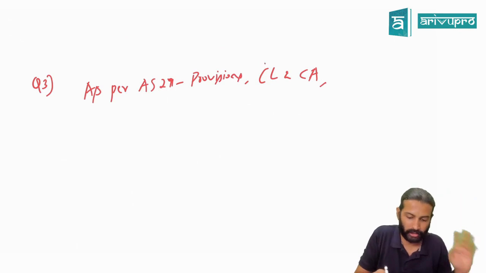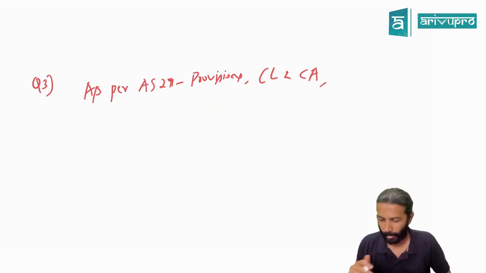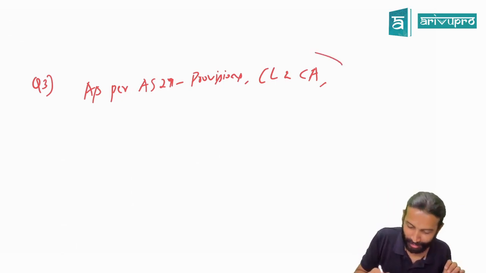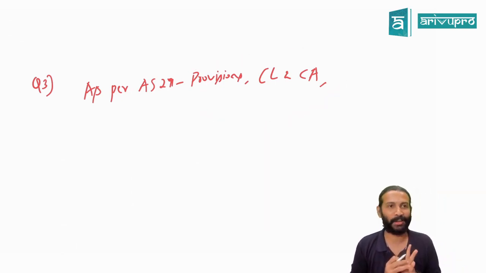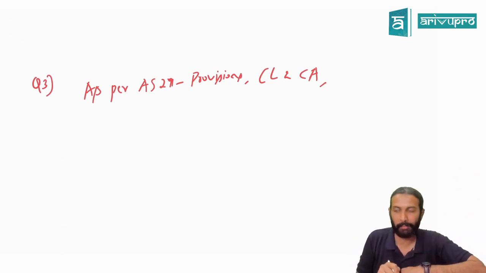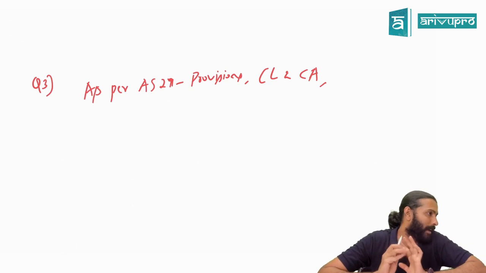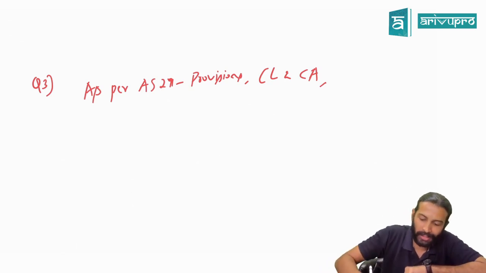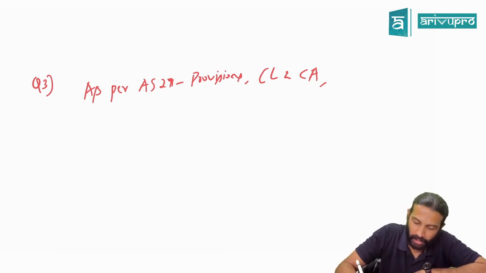Don't write your own. If you don't mention the standard name and number, you might lose some marks, maybe 1 mark. At your level, you are expected to remember. Okay, as per AS 29, Provisions, Contingent Liability and Contingent Asset,